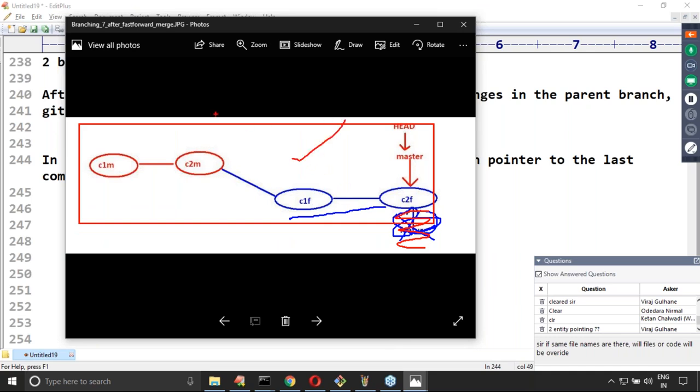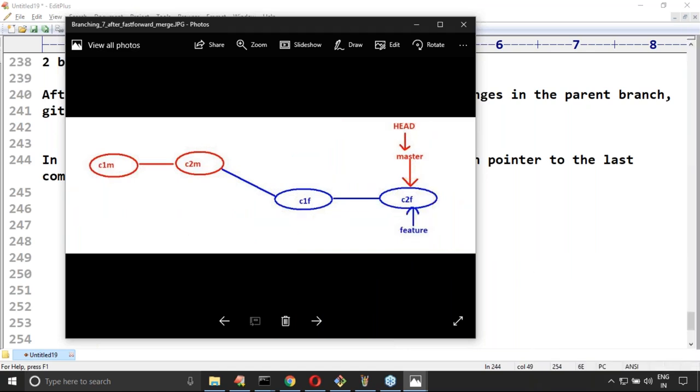Now the biggest advantage we are getting is that this code is developed parallelly as a separate flow. If everything is smooth, if the development is completed and working properly, happily you can merge into the master branch.